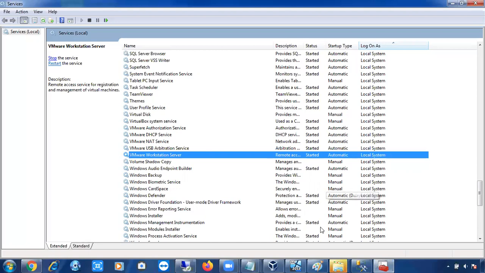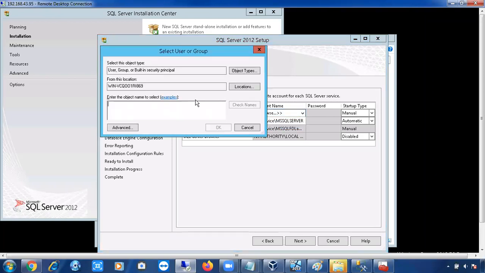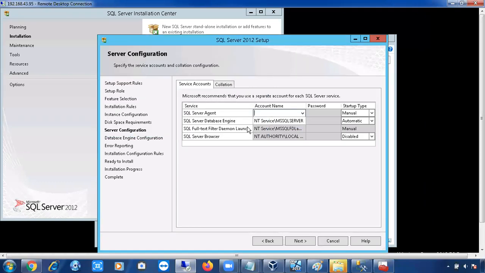So as of now, I'm selecting a default service account. Here you can see these are the virtual service accounts. Again, we have one more option called virtual service accounts. It will come with the default instance names. If you want to change it, click on browse. You can give the service account name, and you can check names. Whatever service account you have created, that name you can see here, and you can click OK, and you can change the service account like that.